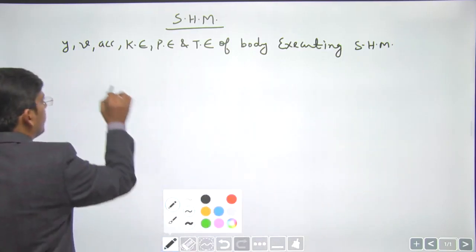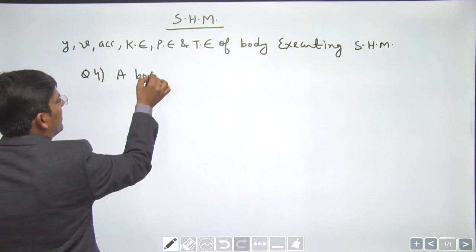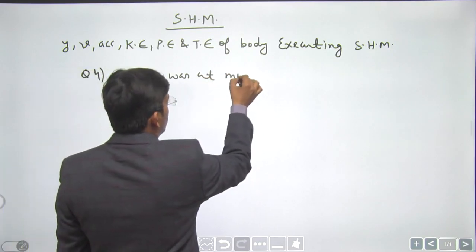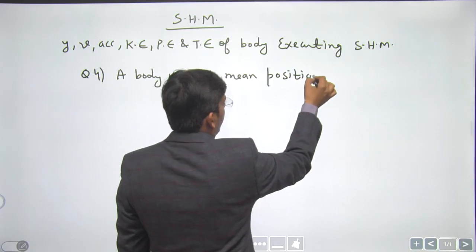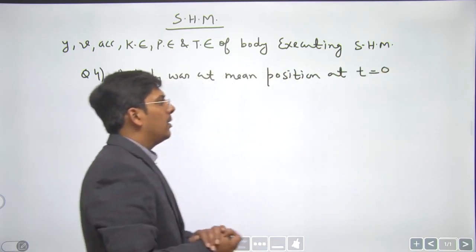One more question. A body was at mean position at t equals to 0. Right, dear students?